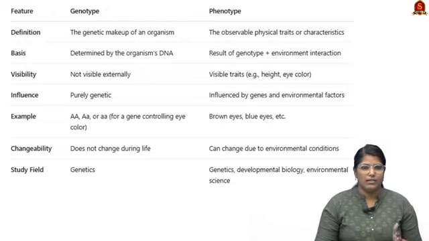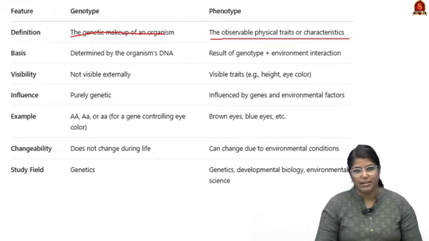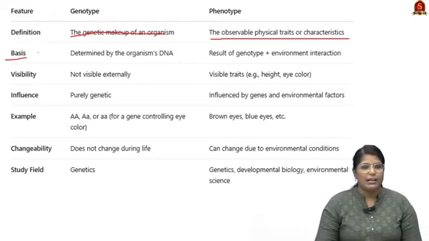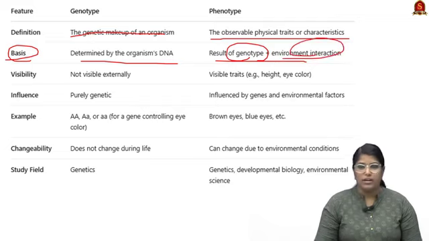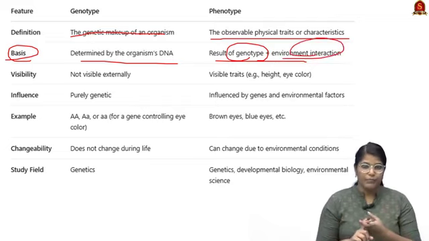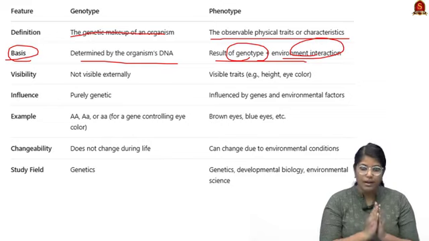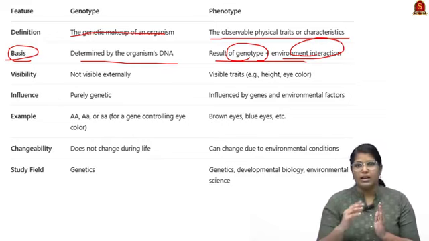So here you can see the difference. The genetic makeup of an organism is genotype. The observable physical trait or characteristic is called phenotype. On the basis, genotype is determined by the organism's DNA. The phenotype is determined by the result of genotype as well as environmental interaction. So there will be a genotype, which means you will have the trait. When this trait combines with the environmental factor, it leads to phenotype.